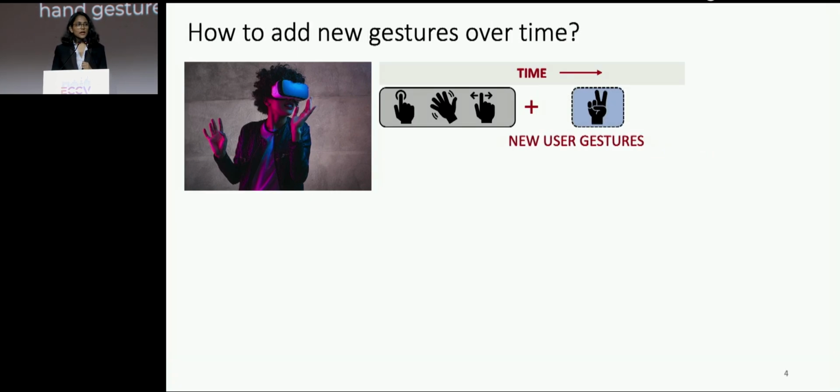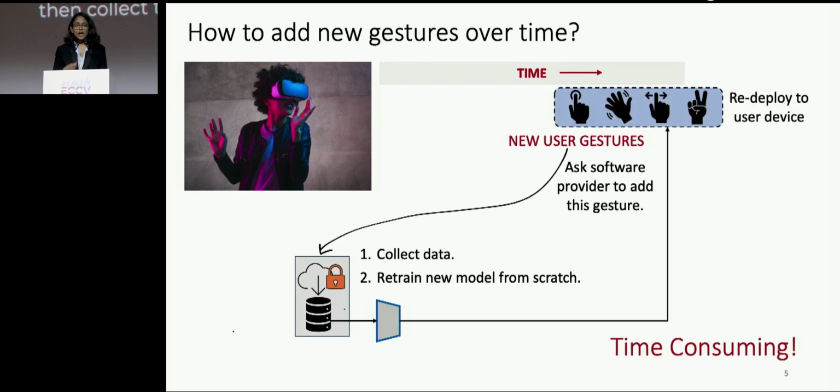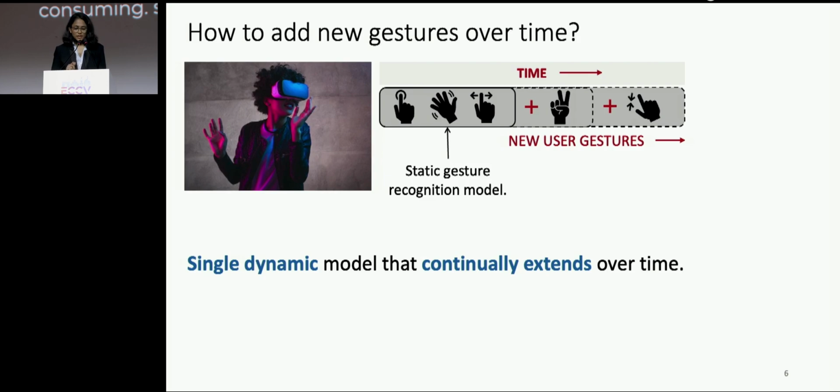Unfortunately, existing models cannot achieve this because once deployed, they are static. So one possible solution could be that the user asks a software provider to add this gesture for them. The software provider would then collect the data, retrain the entire model from scratch, and then redeploy this to the user's device. As you can see, this is going to be very time-consuming. So instead, what we want here is a single dynamic model that continually extends over time, and hence the need for continual human action adaptation.